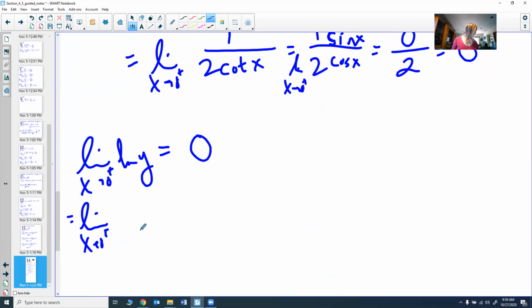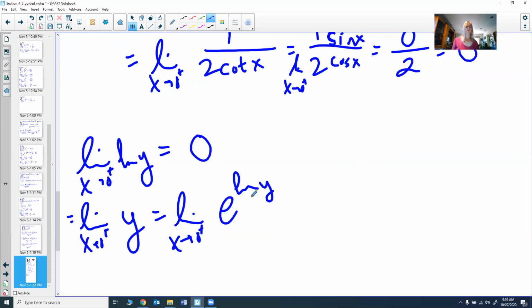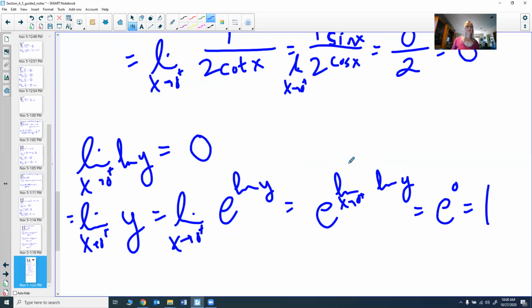Oh, we can actually go back to the fact that our y was the limit as x goes to 0 of e to the natural log of y. And e to the natural log of y is y, so that works out. And remember you can do e to the limit of the natural log of y, but we now know the natural log of y is 0, so we get e to the 0, which is 1. And there's L'Hopital's rule.